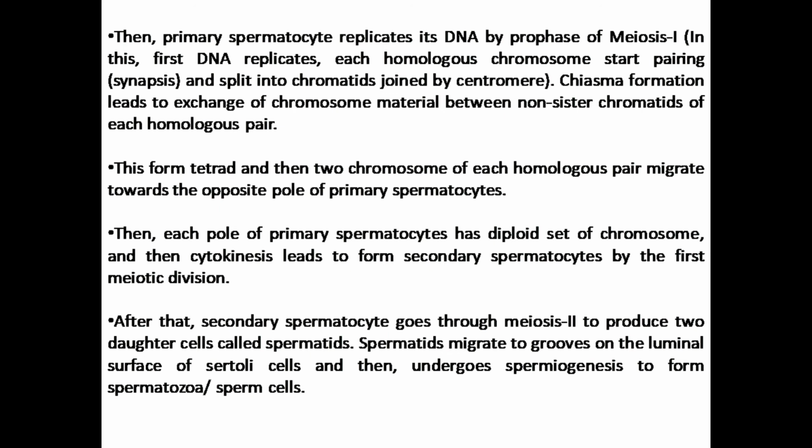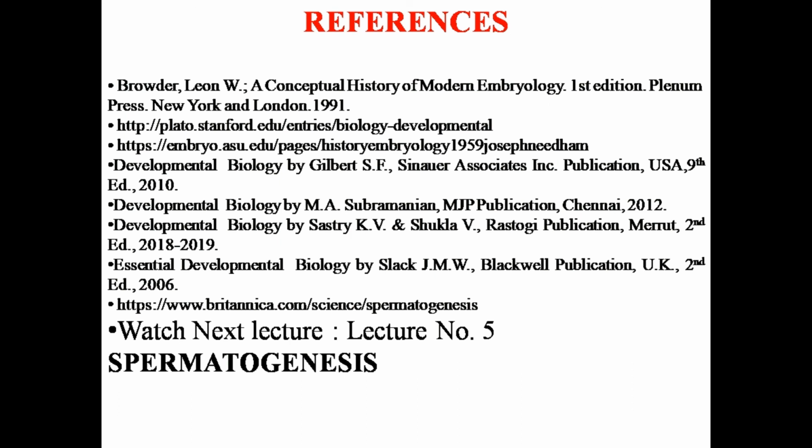So till now we have discussed the introductory part of gametogenesis and the introduction of spermatogenesis, how the process of spermatogenesis begins. Now in the next lecture we will see the whole process of spermatogenesis, starting from type B spermatogonia till the formation of the complete sperm.